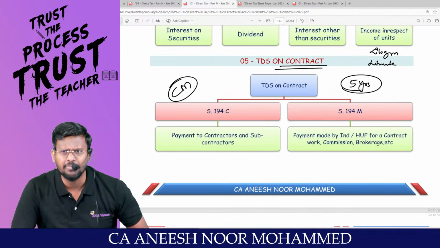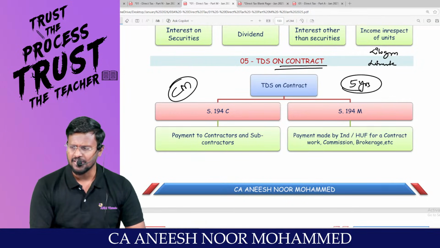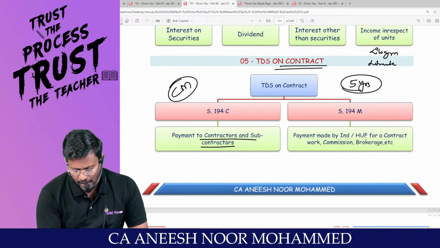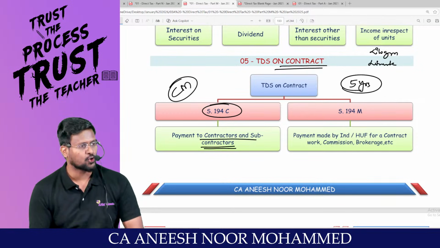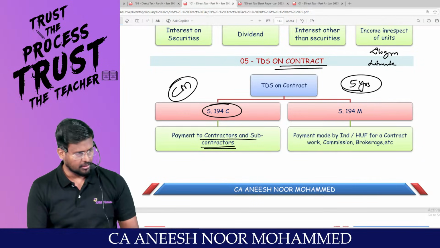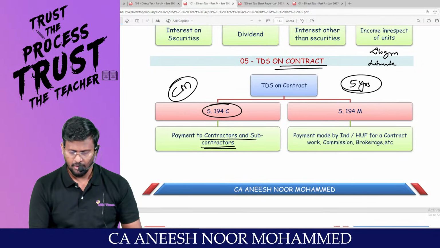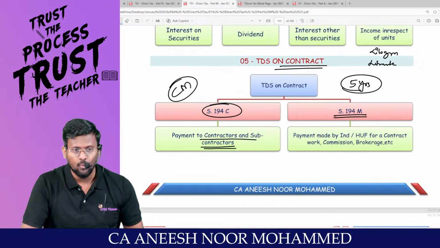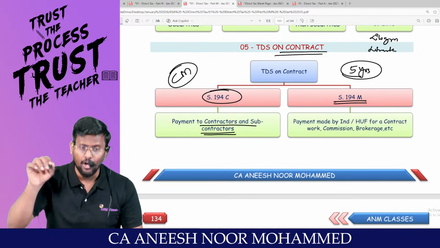For example, if you are a businessman, you will be paying various amounts to the contractor or subcontractor. Am I right? Then as a businessman, you are liable to deduct TDS under 194C. What is 194C? Payment to contractor or subcontractor. And 194M is again an alternative section.